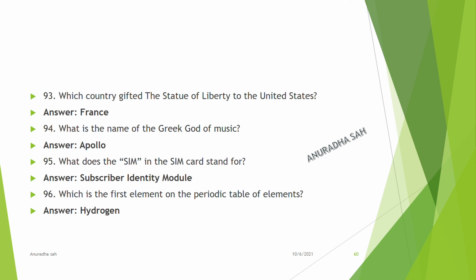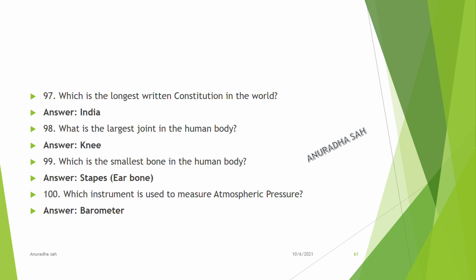What does the SIM in the SIM card stand for? The SIM in the SIM card stands for Subscriber Identity Module. Which is the first element on the periodic table of elements? Hydrogen. Which is the longest written constitution in the world? India. What is the largest joint in the human body? Knee. Which is the smallest bone in the human body? Ear bone.